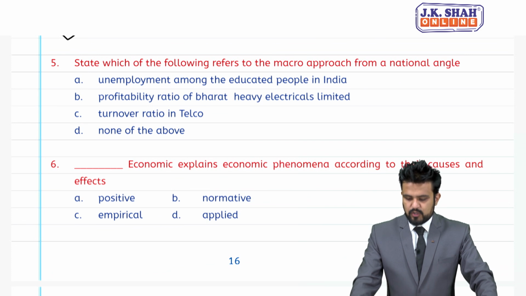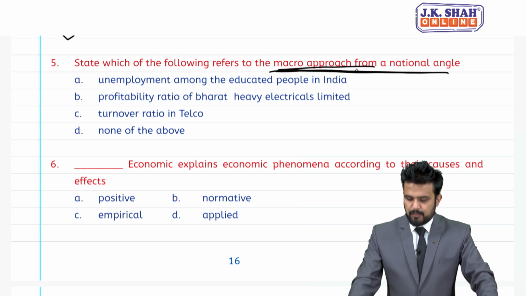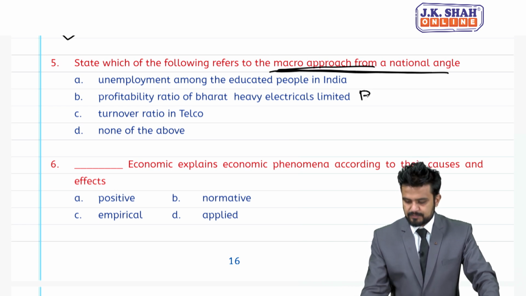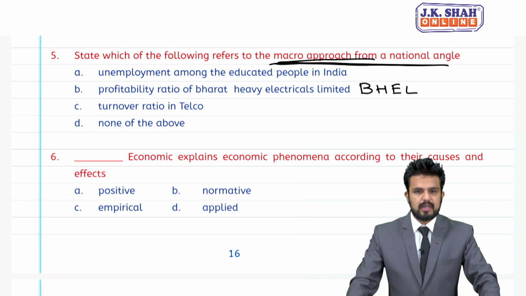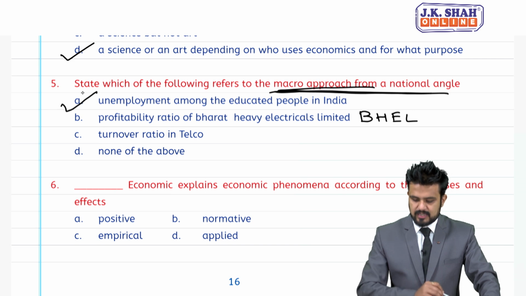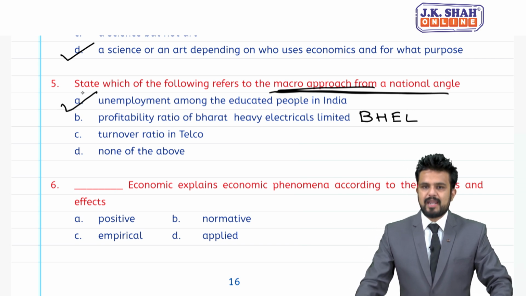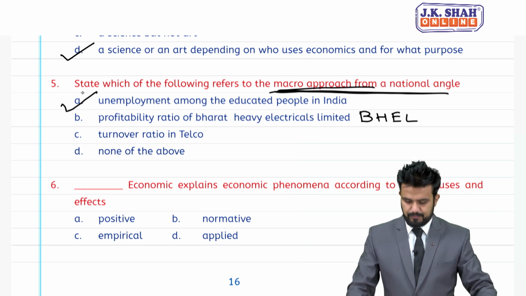Fifth MCQ, state which of the following refers to the macro approach from national angle. They are asking which is macro. A, unemployment among educated people in India, B, profitability ratio of Bharat Heavy Electricals Limited, that is BHEL, it is a government company, C, turnover ratio in Telco, D, none of the above. So, appropriate answer is A, unemployment among educated people in India, because they are talking about macro.